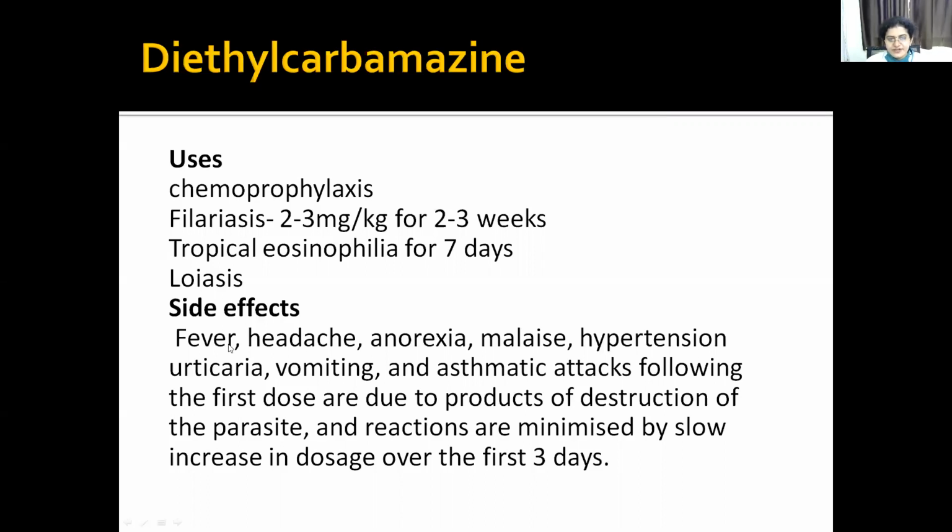What is the side effect? Fever, headache, anorexia, malaise, vomiting, asthmatic attack following the first dose are due to products of destruction of parasite, and all these reactions will be minimized. We have to increase the dose slowly over 3 days. Then you can minimize these asthmatic attacks, which occur following the first dose because of the product of destruction of parasite.